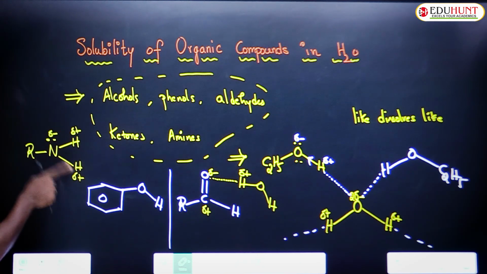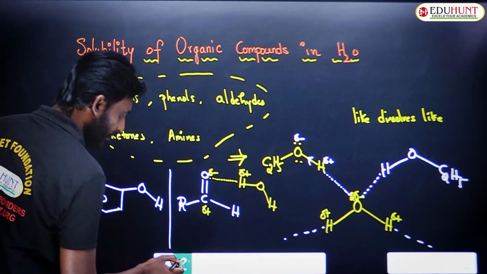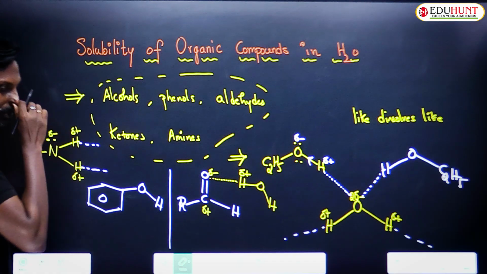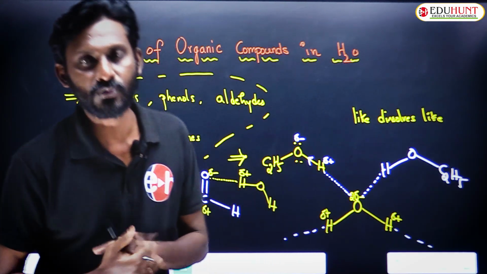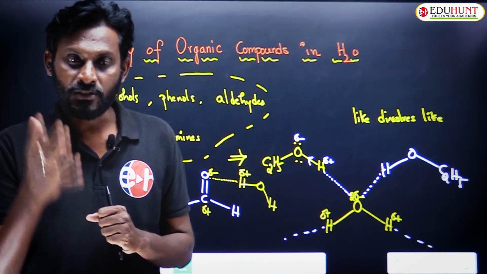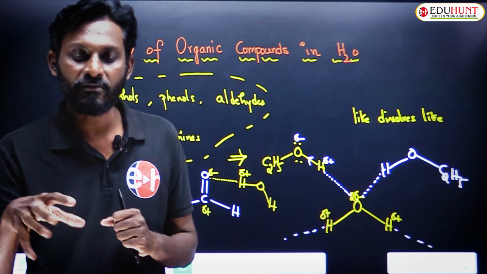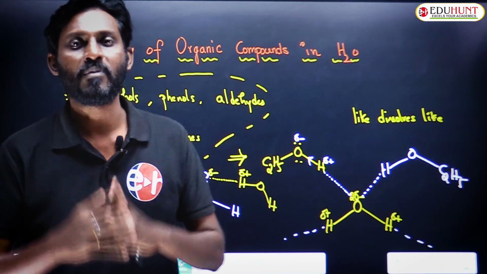Now when hydrogen is present on more electronegative nitrogen, it can be involved in hydrogen bonding with others. So this is the simple explanation to the fact that instead of being organic compounds, some organic compounds are very much soluble in water because of hydrogen bonding.